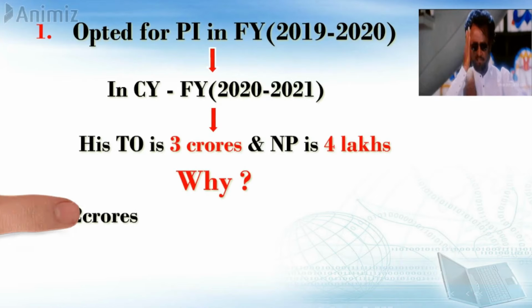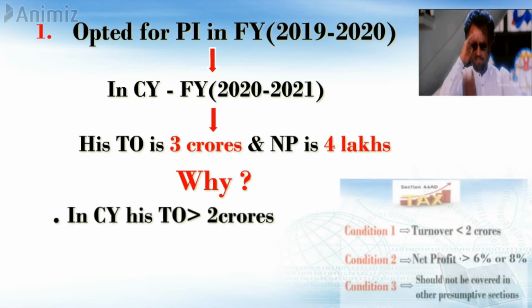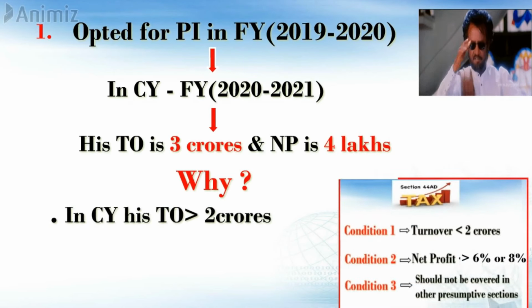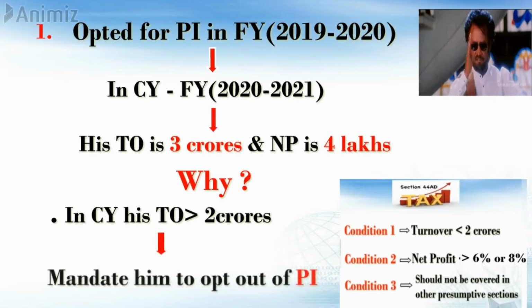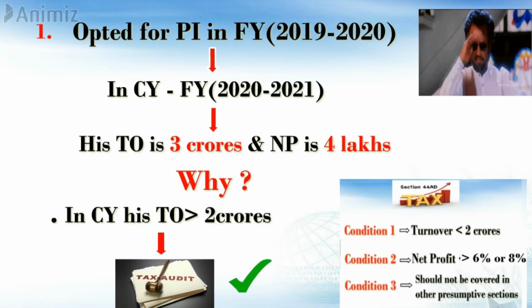Because in the current year, his turnover has breached 2 crores, which breaches the condition of not greater than 2 crores of the presumptive income eligibility criteria. So that will treat him as if he has opted out of presumptive income, which will automatically mandate tax audit.